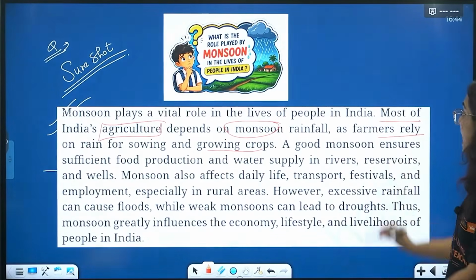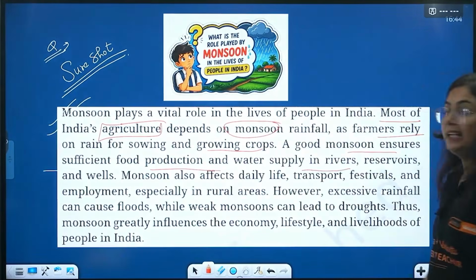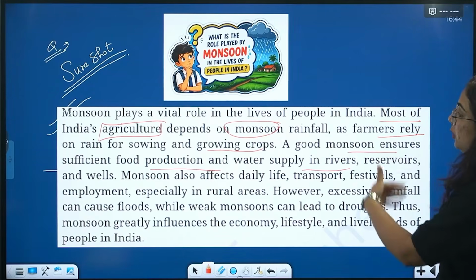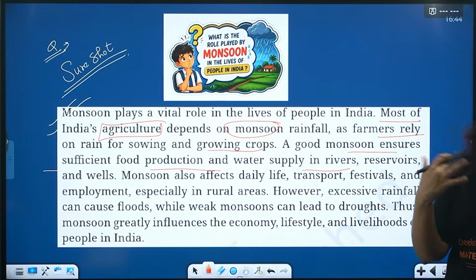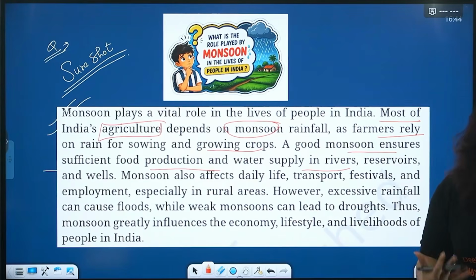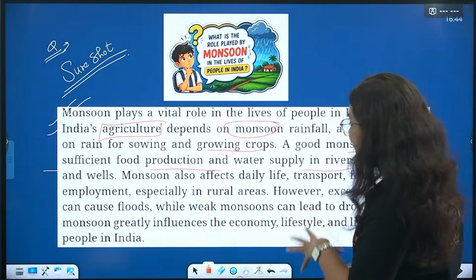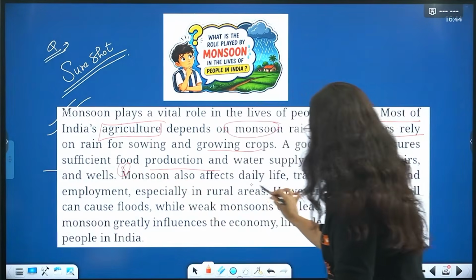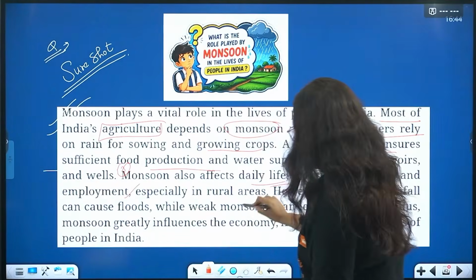Point number 1. A good monsoon ensures food production and water supply in rivers. Whenever there is good irrigation, the crops will grow. Moreover, other than irrigation, we also require water for our day-to-day consumption, and this can only be possible because of the good monsoon season.